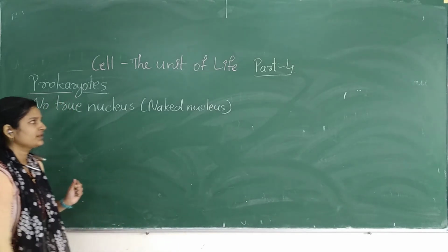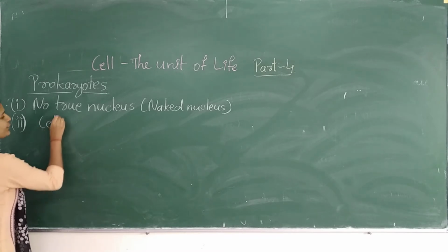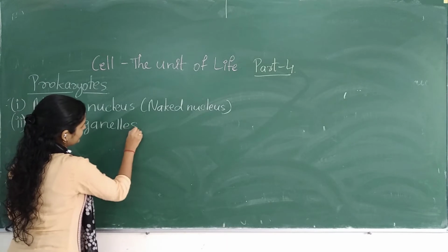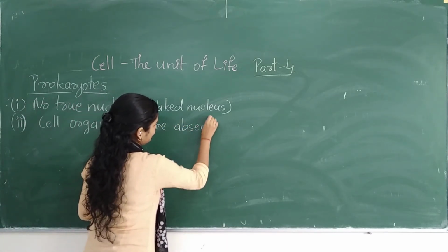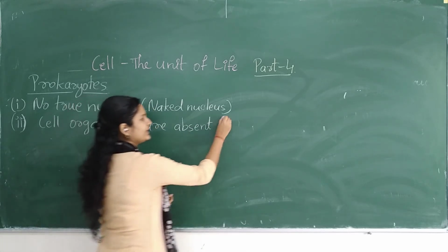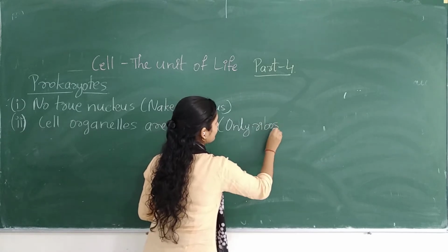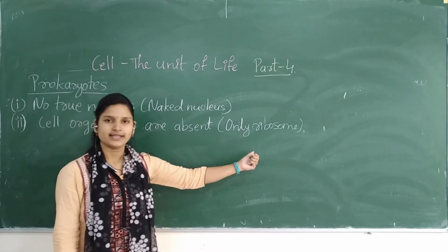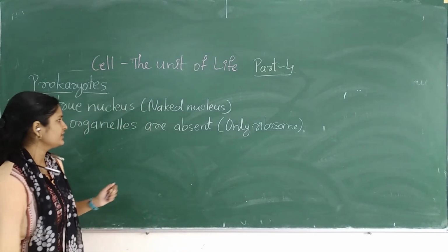Then, cell organelle is present or absent? Cell organelles are absent. Then what is present? Only ribosome is present, and this ribosome is present in the prokaryotes as well as in the eukaryotes.